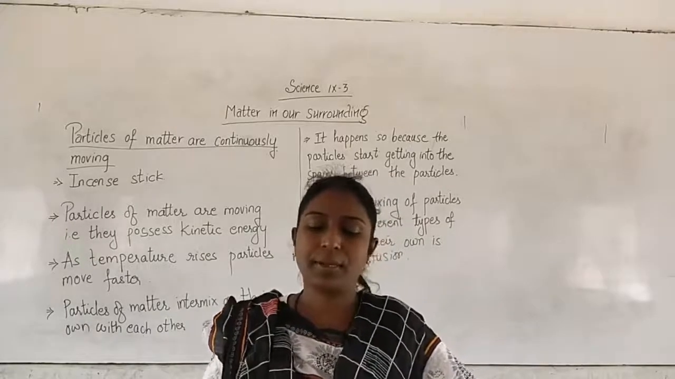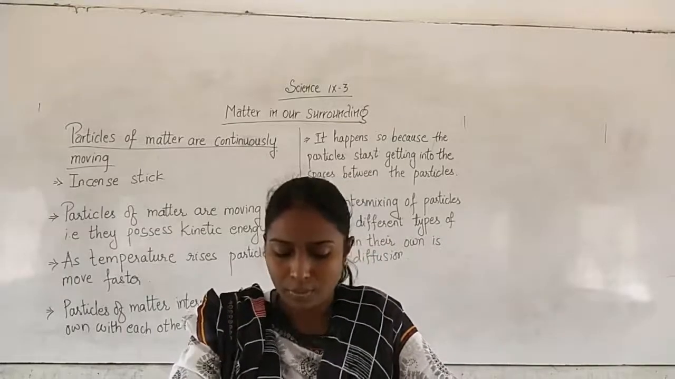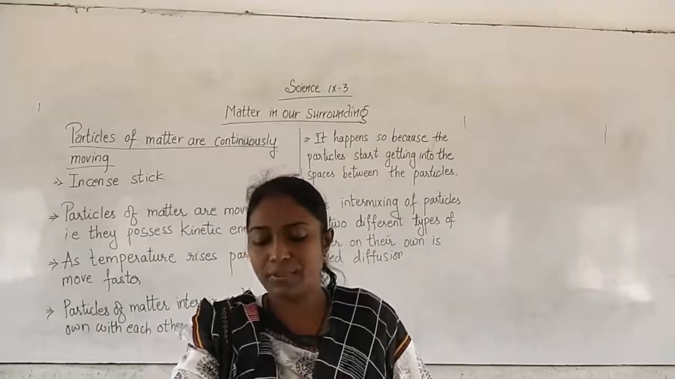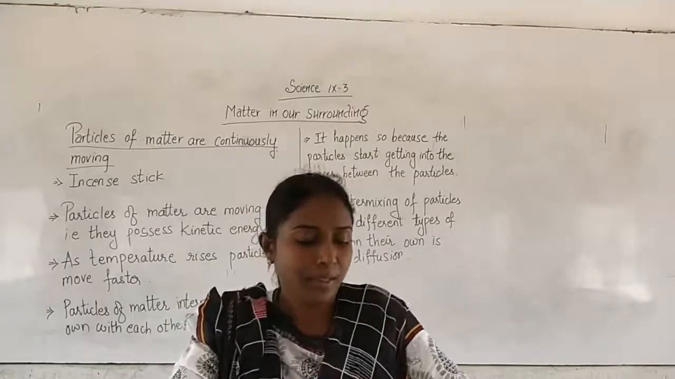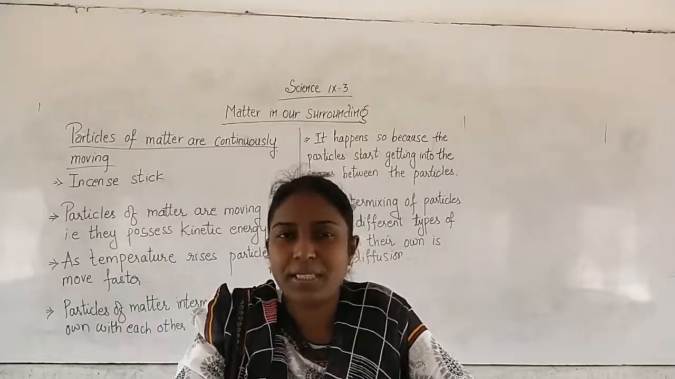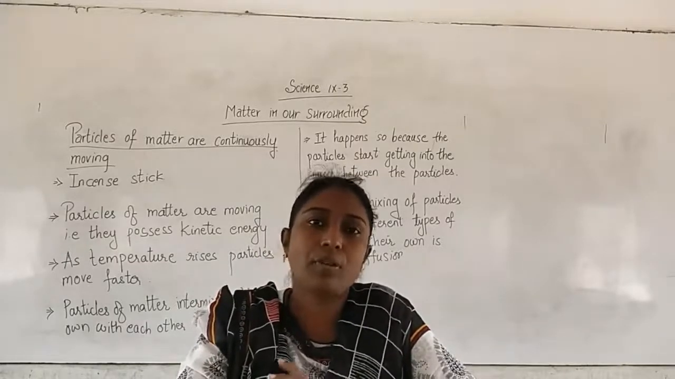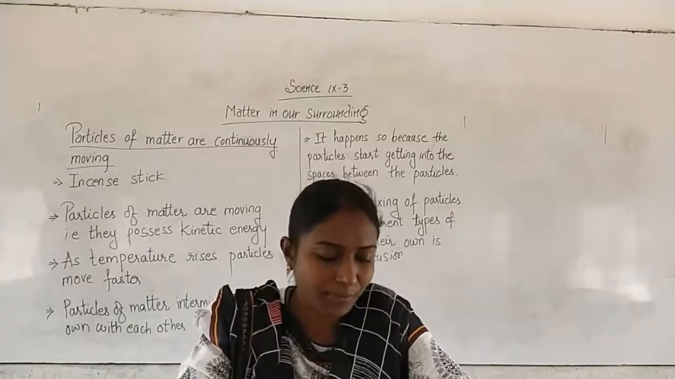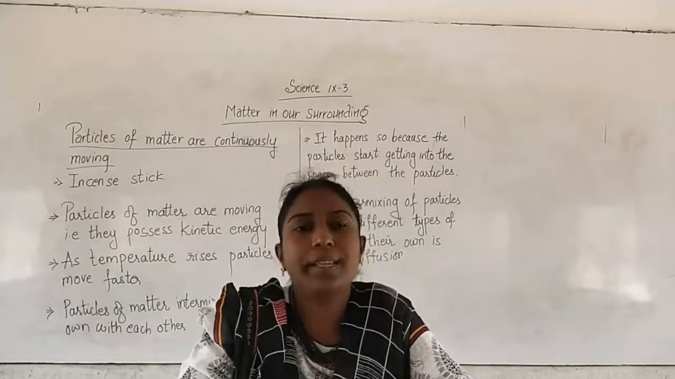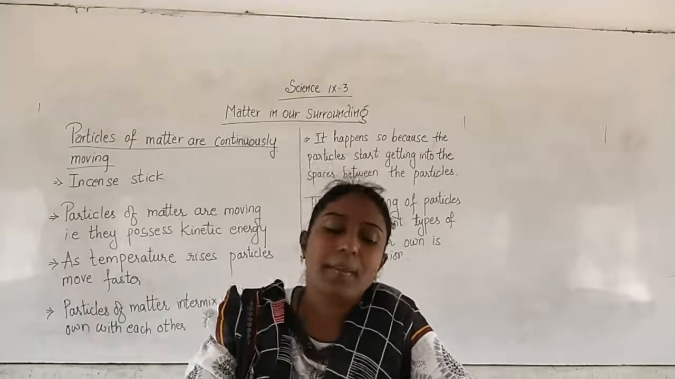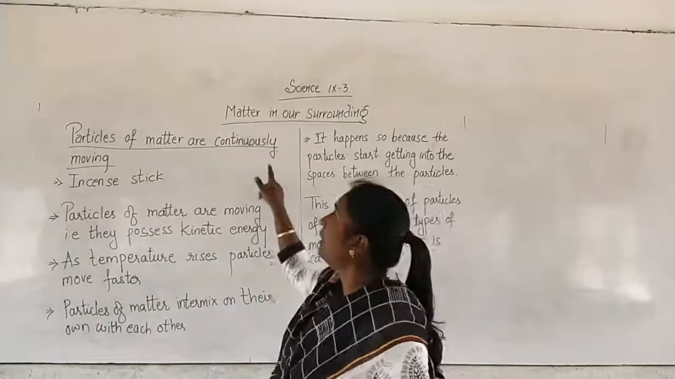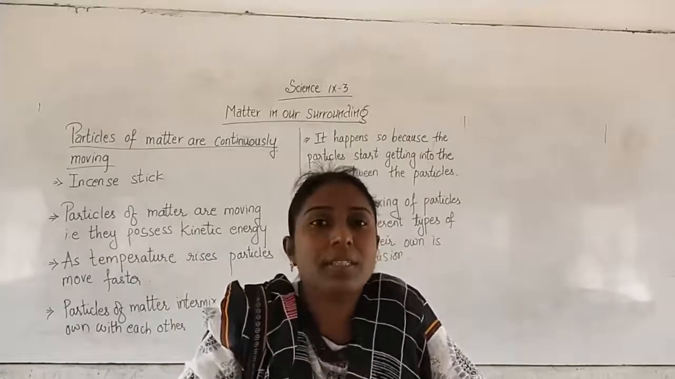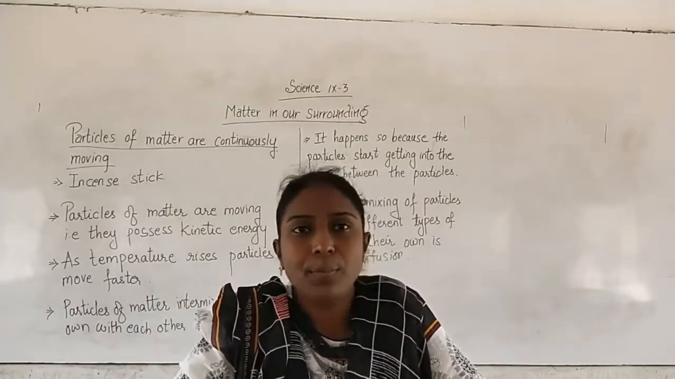So we have started the chapter called matter in our surroundings. In the previous classes we studied what matter is made up of and how these particles of matter are. Then we performed one or two experiments regarding how small the particles are and what the characteristics of particles are, right? Now let us move towards the next characteristic of the particles, that is, particles of matter are continuously moving. Now how will you prove that the particles present in matter are continuously moving?